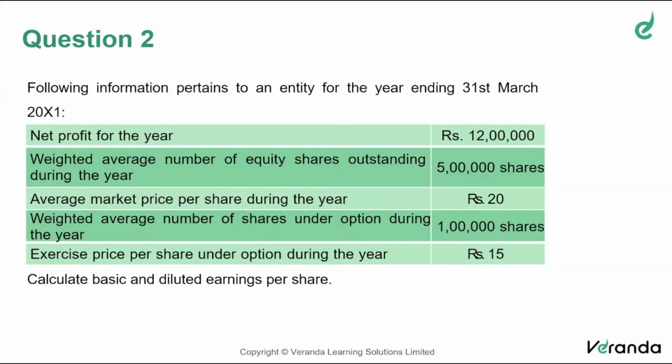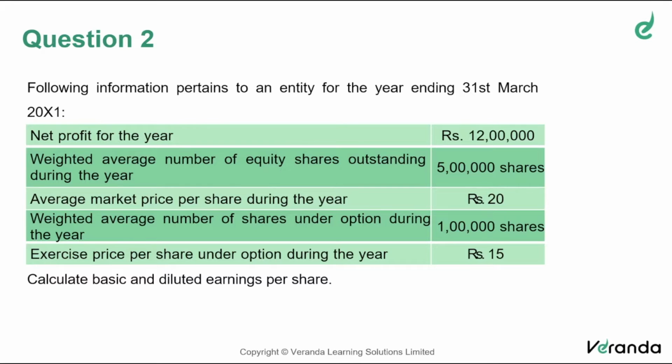For others, for example, a convertible preference share, what will happen? As long as a share is a preference share, the payment of dividend is mandatory. But once it becomes equity, there is no compulsion to pay dividend. So to that extent, the profit available to equity shareholders will increase, and the number of shares also would increase, which may result in dilution.